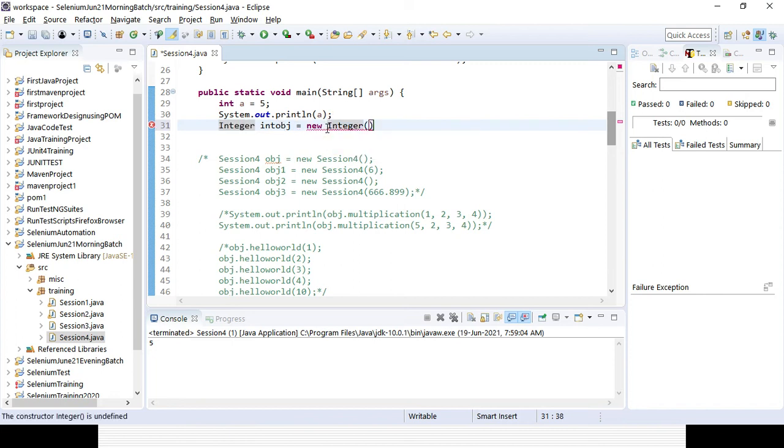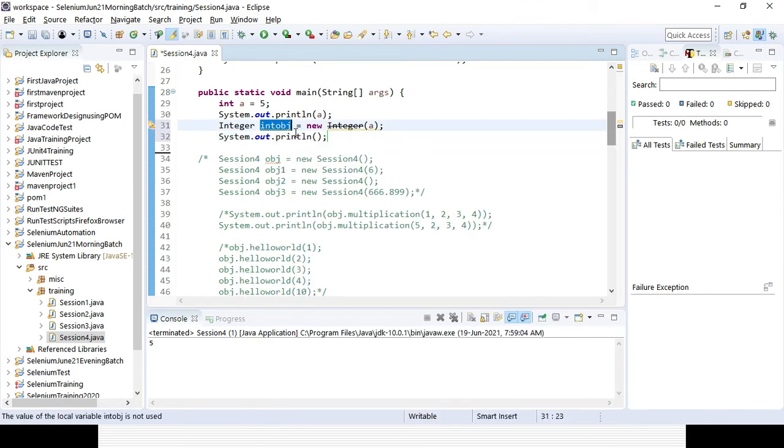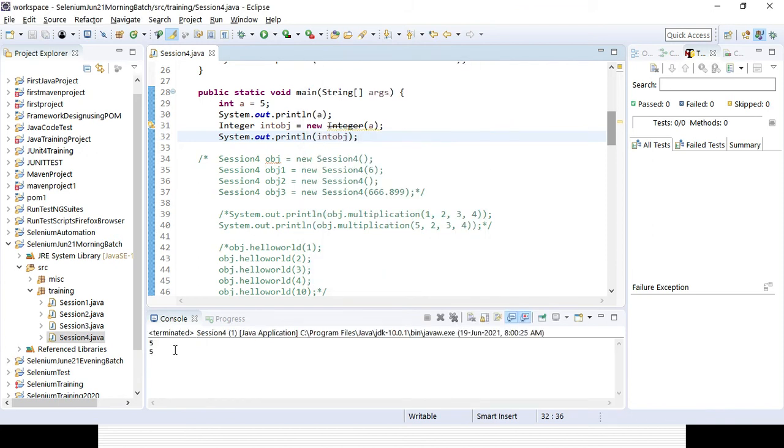Here I am passing the reference of the variable, the data type variable, so that it is converted to an object. Now if I want to print it again, it will be printed with the help of the wrapper class, where I am converting the primitive data type to a relevant object. You can see the output will be the same, 5 and 5.